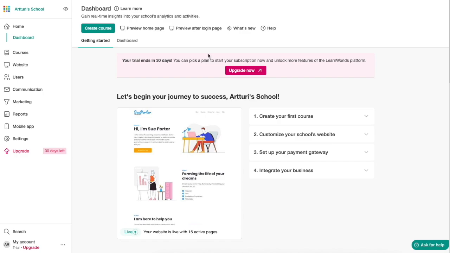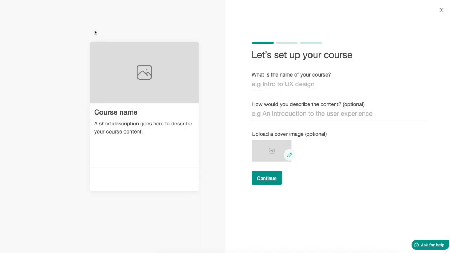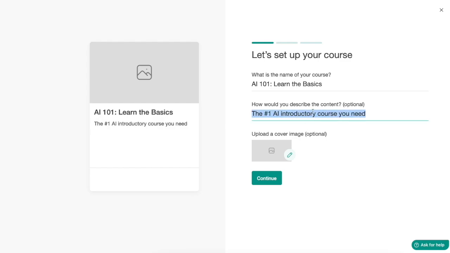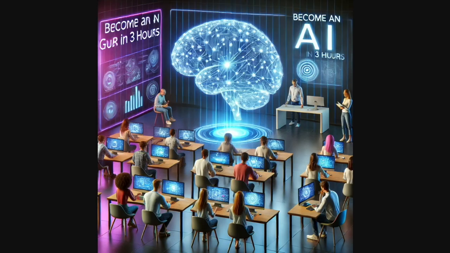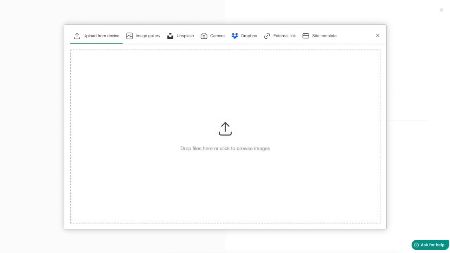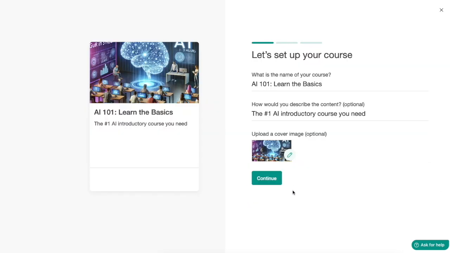So once you land into your dashboard, you can click on Create Course here at the left top corner. And now it is time to give a name for your course. So let's do, for example, AI 101. Let's do Learn the basics. And let's call it the #1 AI introductory course you need. And you can obviously upload a cover image here as well. We're going to use this one that I generated using AI. If you run a course, perhaps don't do it that way. Then just insert the image and there we go.